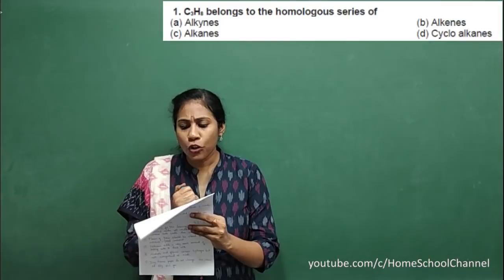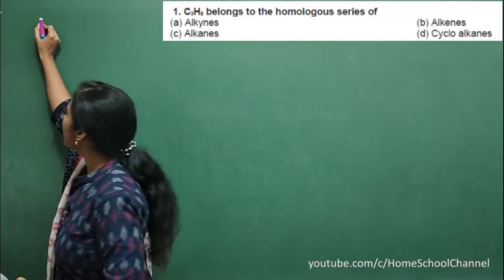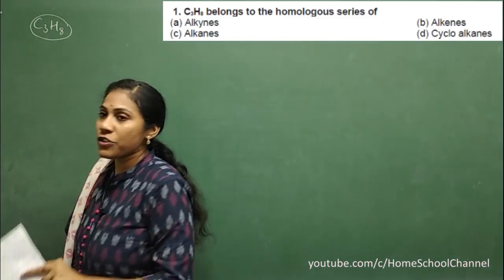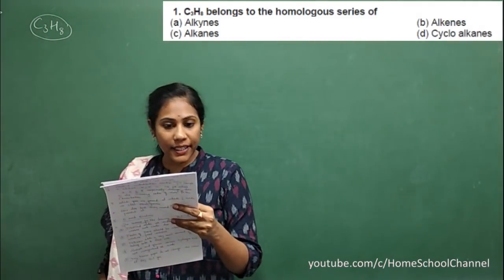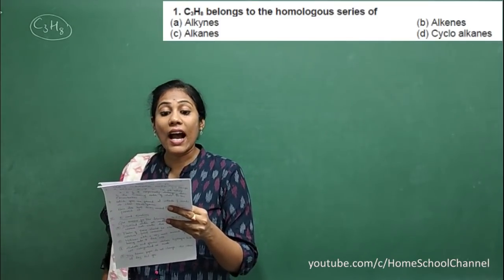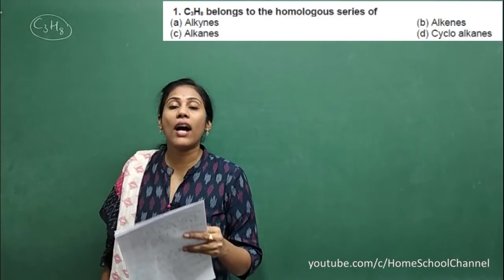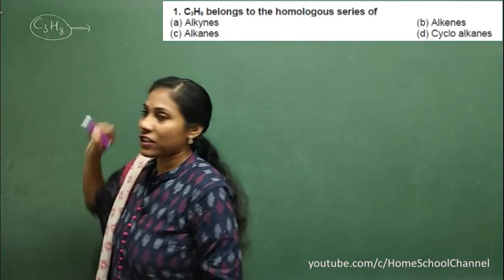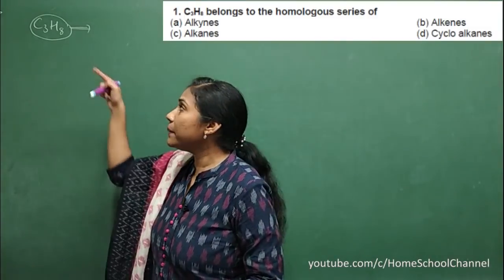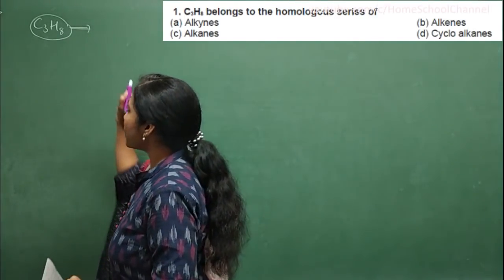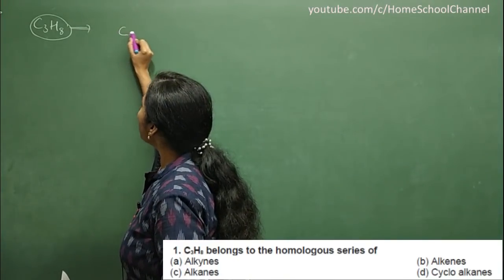C3H8 belongs to the homologous series of: alkynes, alkenes, alkanes and cycloalkanes. So the formula is given, try to put its structure, you will come to know which group it belongs to. Clear? So C3H8, isn't it? So how do you put the structure?